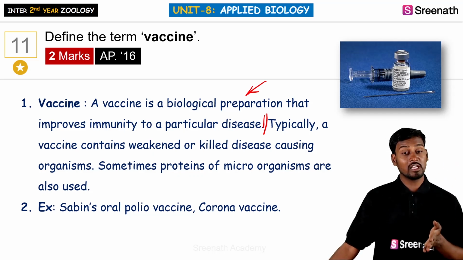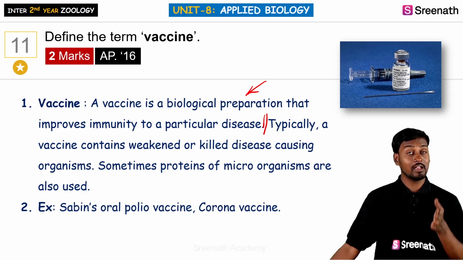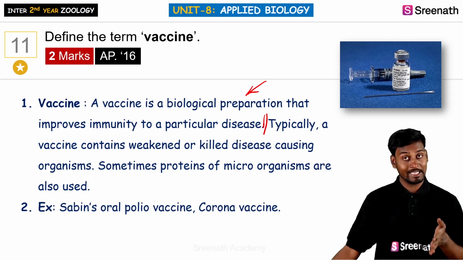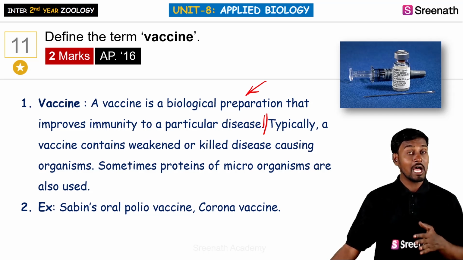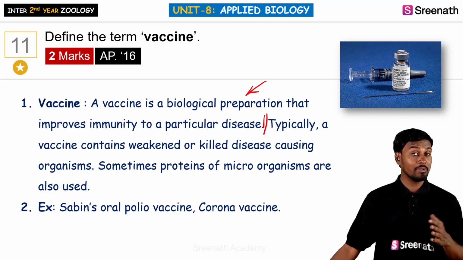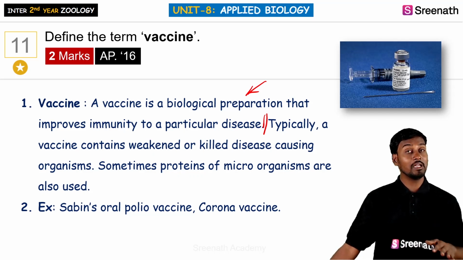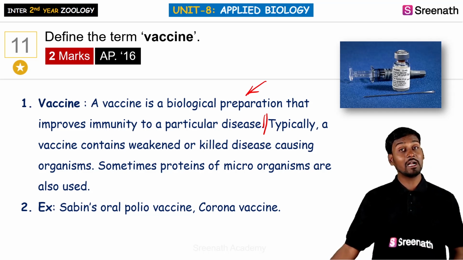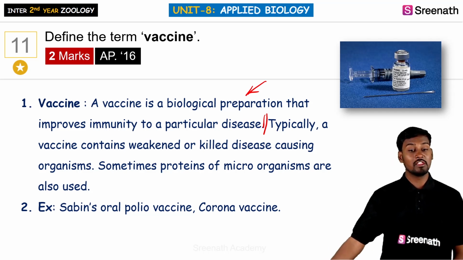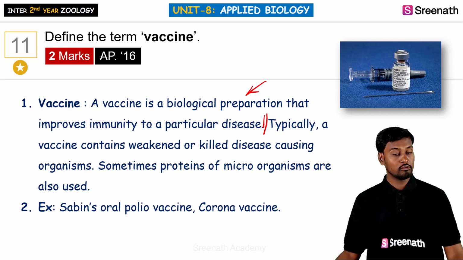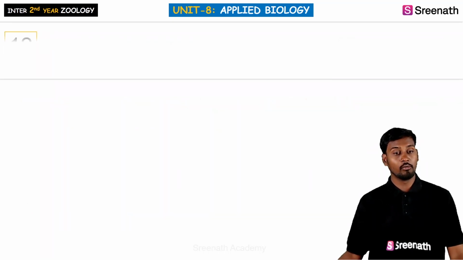So when we say vaccines, what we need to remember is that we should see it as a biological preparation, consisting of the whole organism of bacteria or viruses, whether completely inactivated or partially inactivated, that is, killed or completely weakened, or sometimes it may contain certain particles of the microbes. For example, coronavirus and also polio virus, that is oral polio virus.